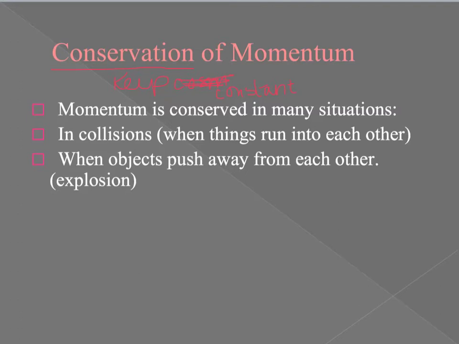So when we say that momentum is conserved, we mean that from before a situation till after a situation, the total momentum, that's key here, total momentum is conserved. And this is true both in collisions, when things run into each other, but also when objects push away from each other, like a gun. A gun explodes, the gun is pushed back as the bullet is pushed forward. In each of those situations, momentum is conserved.